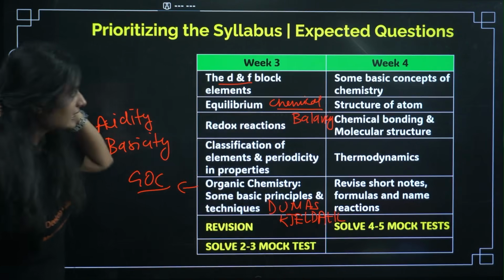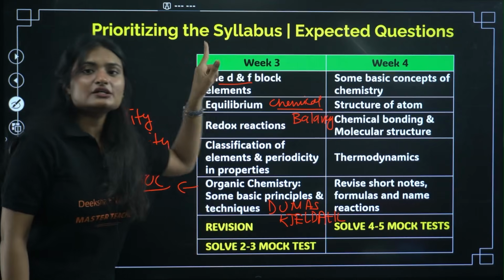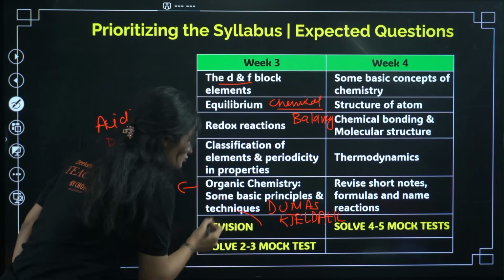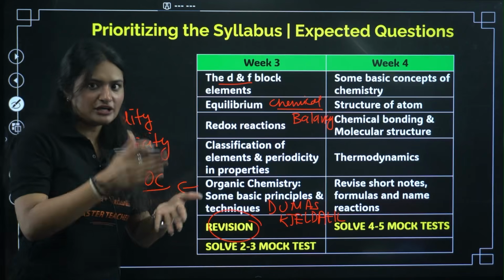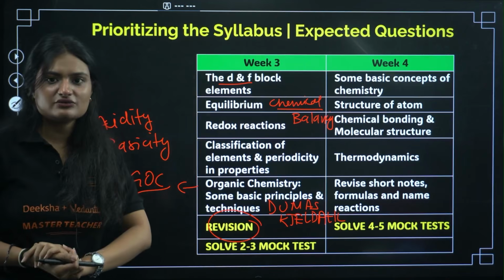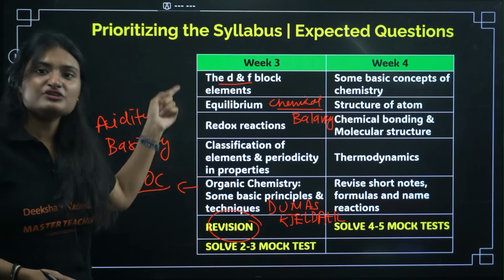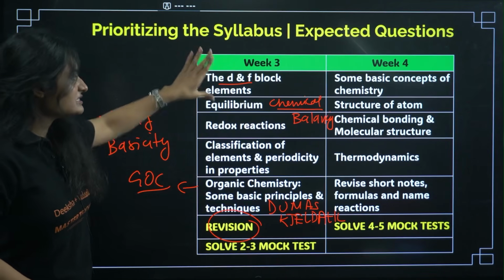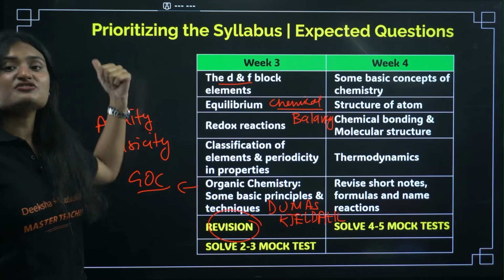Okay, then again you do the revision at the end of the week. You will do the revision of weeks 1, 2 and 3. At the end of the week, you will do the revision for the previous weeks also. Same goes for week 1. At the end of week 1, you revise everything you studied in week 1. At the end of week 2, you revise everything you studied in week 2 plus week 1. In week 3, you revise everything you studied in week 3 and then plus week 2 and week 1.